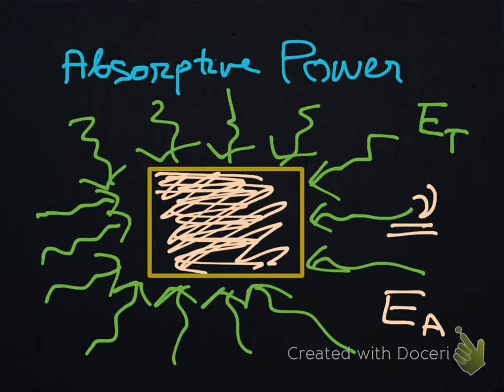They can only absorb energy in a particular spectrum range. Let this be EA.